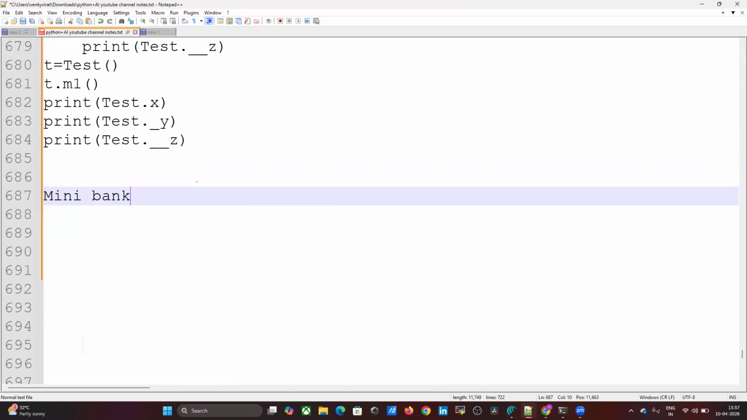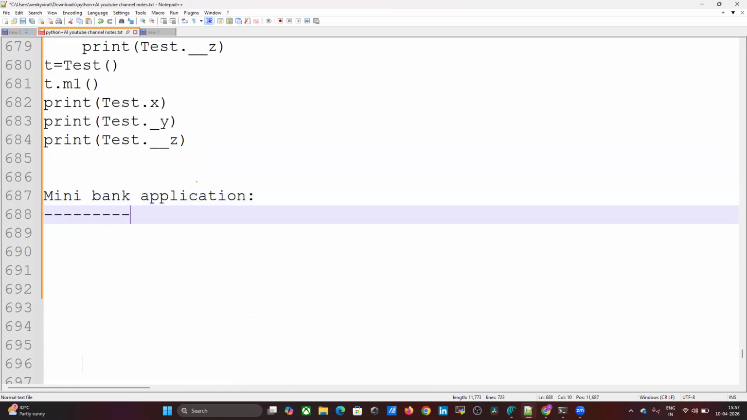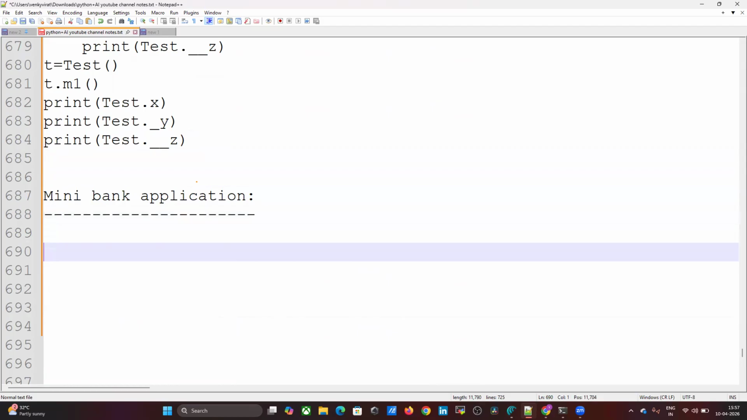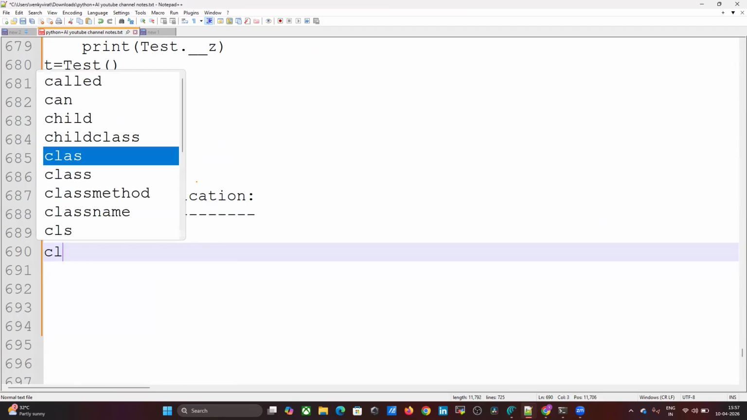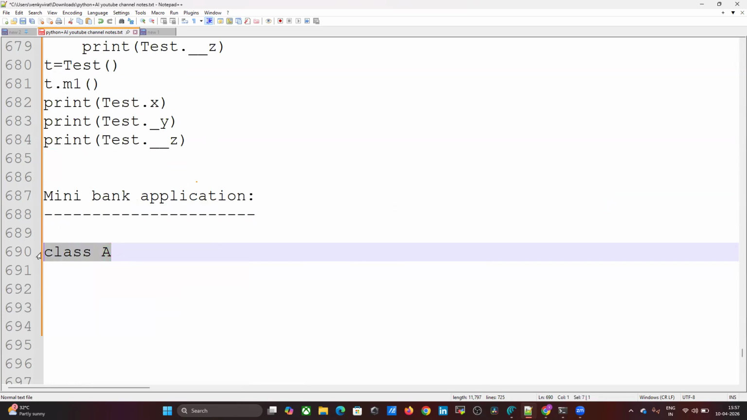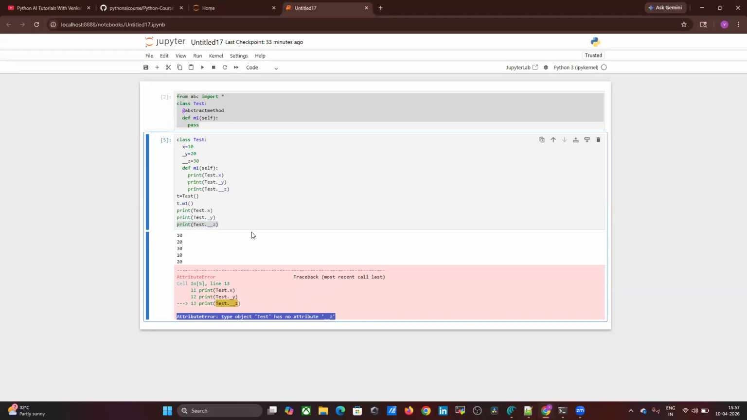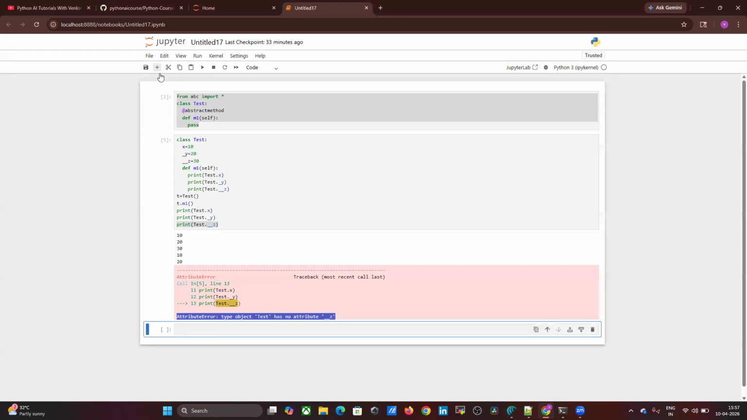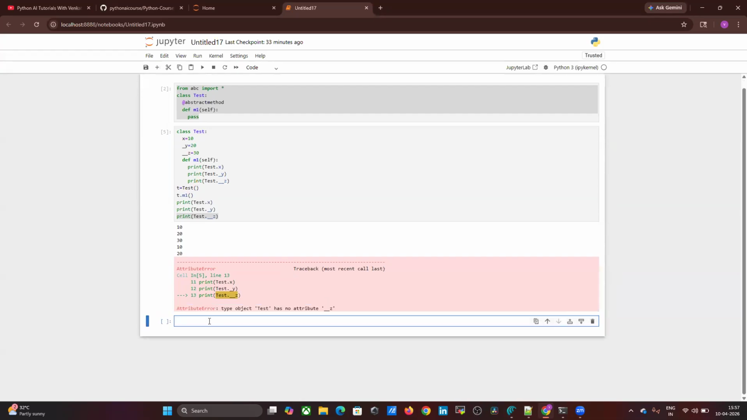Mini bank application. Class account. We'll explain in this notepad only. Notepad in the sense a Jupyter notebook, because if I write in the notepad and copy this, some indentation errors are coming. That's why I'm writing here only. Class account